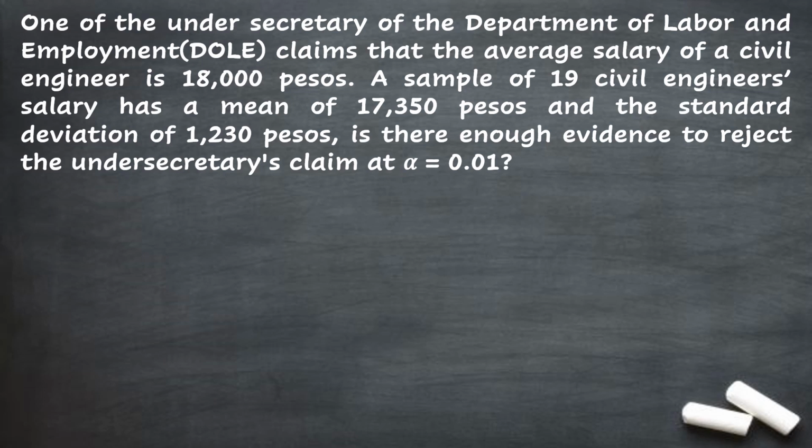Analyzing the problem, we can conclude that this problem is under one sample t-test because the number of sample is 19. Next is the step-by-step process to check if there is enough evidence to reject the Undersecretary's claim. Step number 1 is to identify the null and alternative hypotheses. So let's try to look for hints in the given word problem for us to formulate the null and alternative